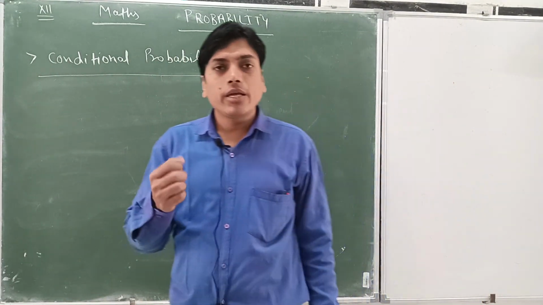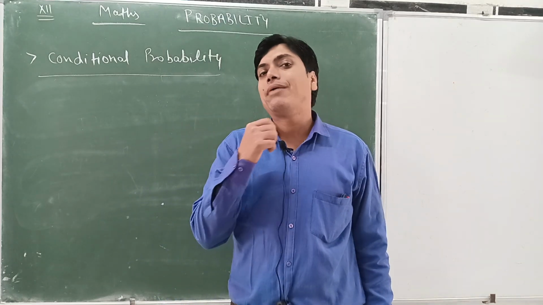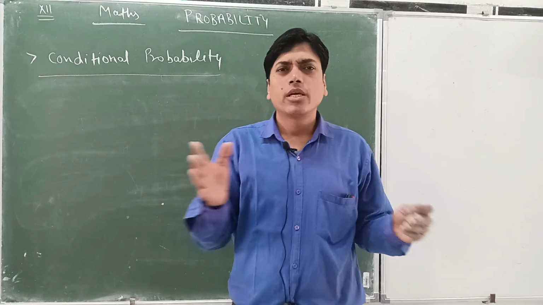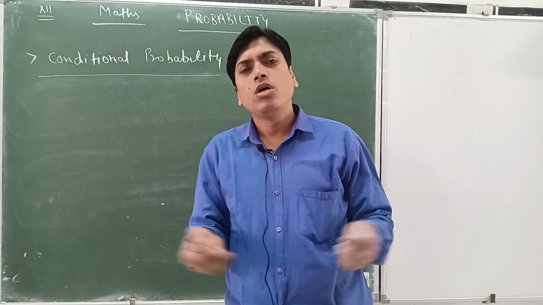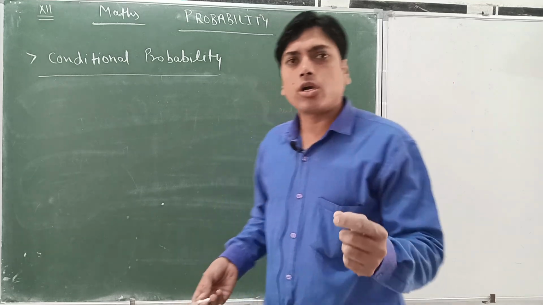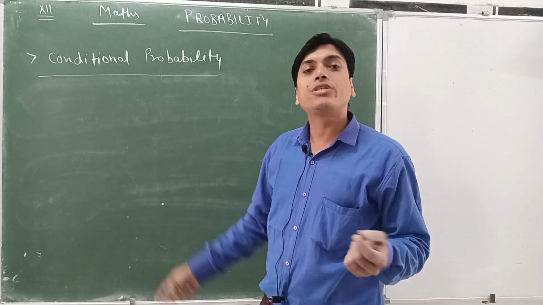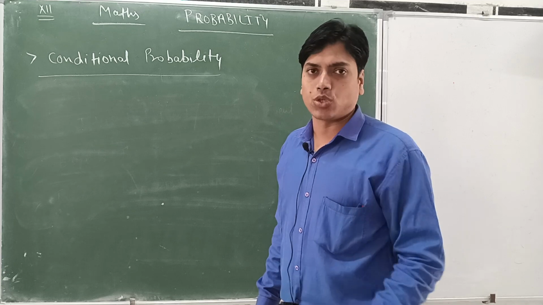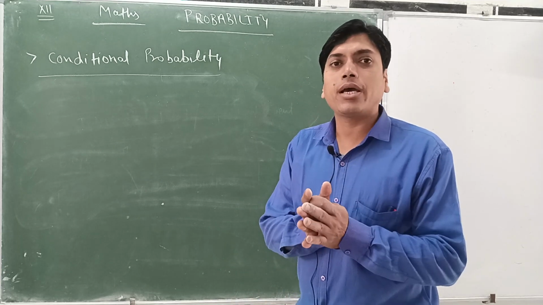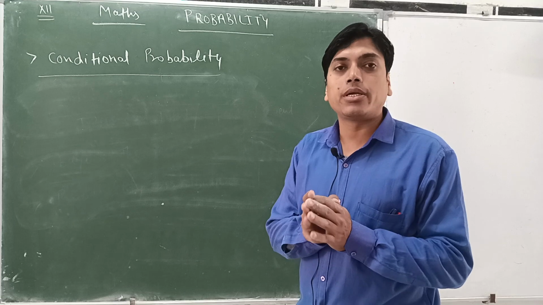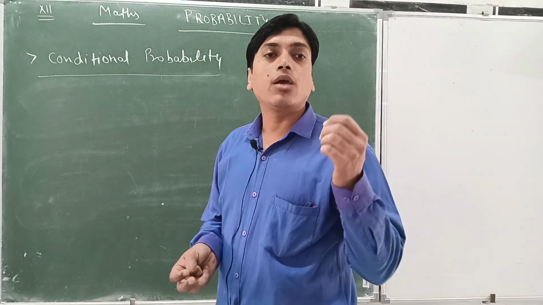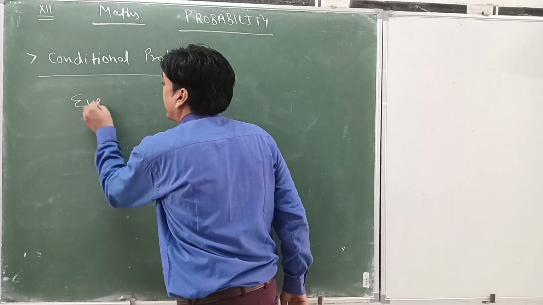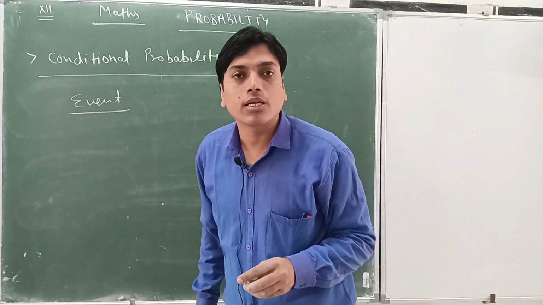For conditional probability we need some basic knowledge, so I will start with topics from the previous classes, not in much depth, just revision notes type, because some terms in probability are very important to understand conditional probability as well as total law of probability and Bayes theorem. Whenever we have probability, first of all, what is probability? Probability is always the chances of happening of an event. So first of all we need to understand what an event is.